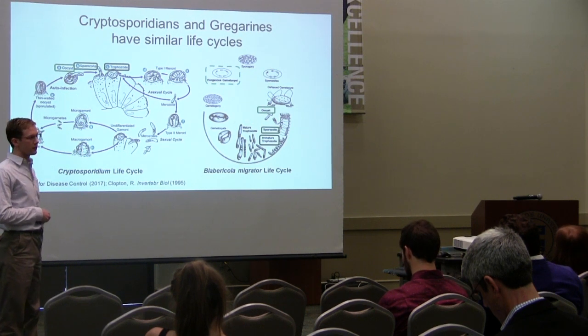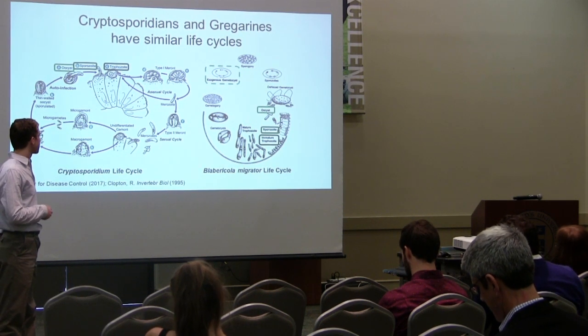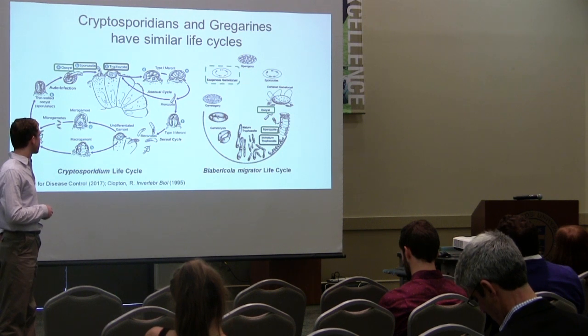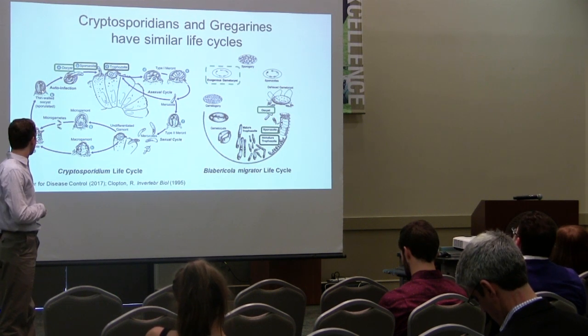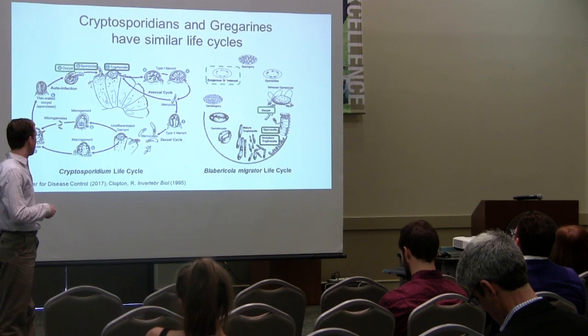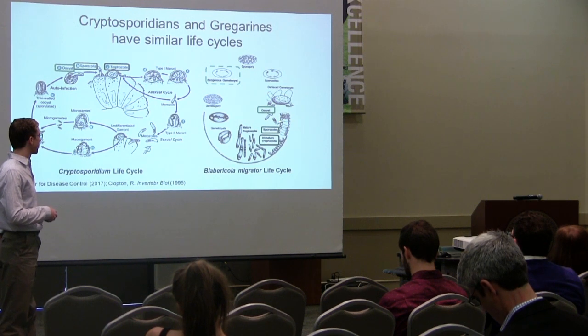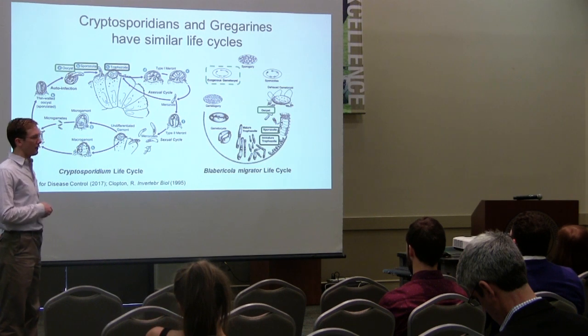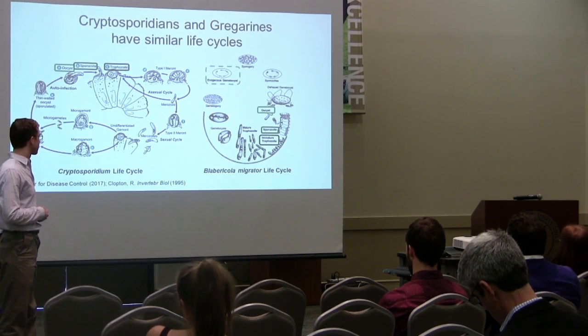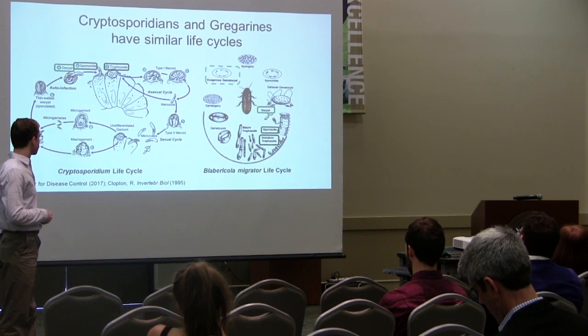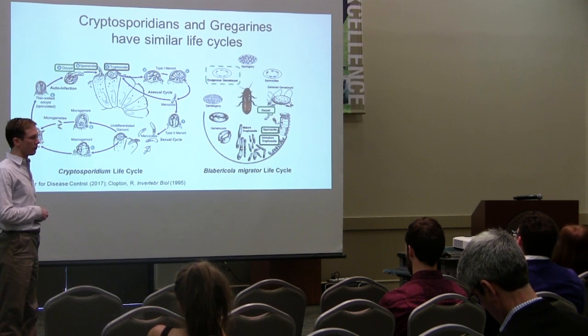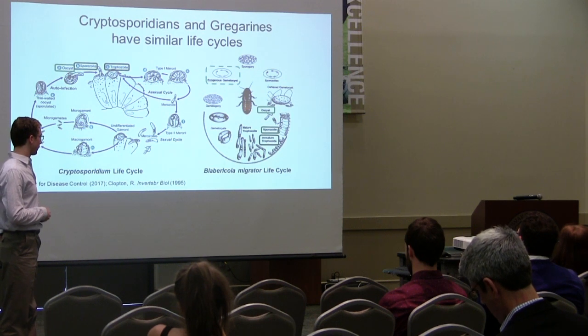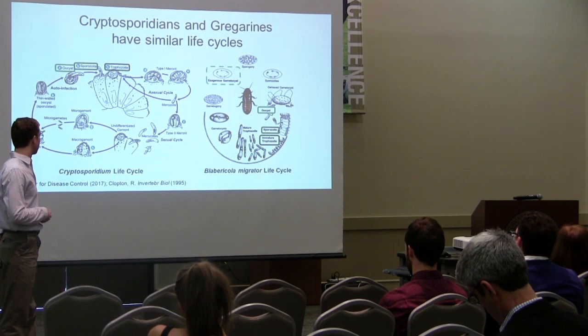One of the major differences between the two is that gregarines are released from their host in the form of this gametocyst, whereas Cryptosporidium are released just in the oocyst itself. This means that within this gametocyst are the oocysts, and within the oocysts are the sporozoites, so it makes it harder to access the actual organisms inside, and that potentially relates to their environmental stability. Another difference between the two is that gregarines infect invertebrates, such as the Madagascar hissing cockroach, Gromphadorhina portentosa, that we will be using and have been using in our research.